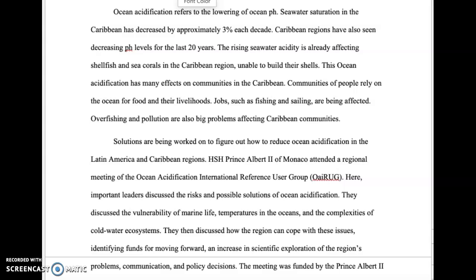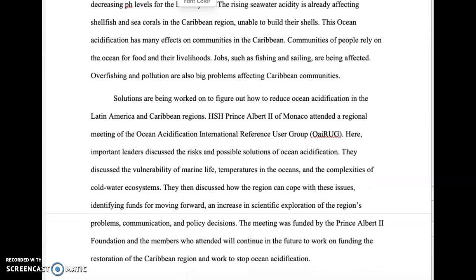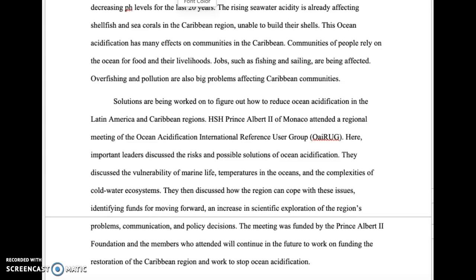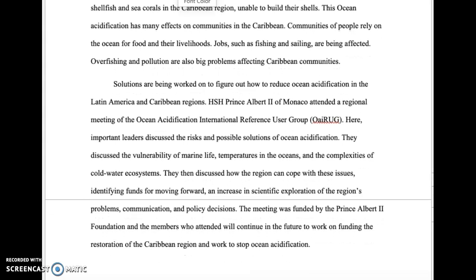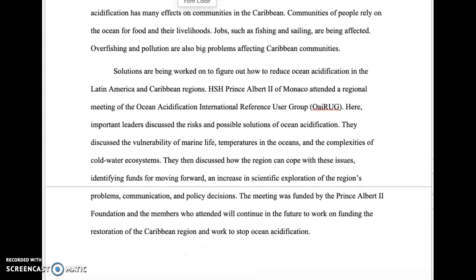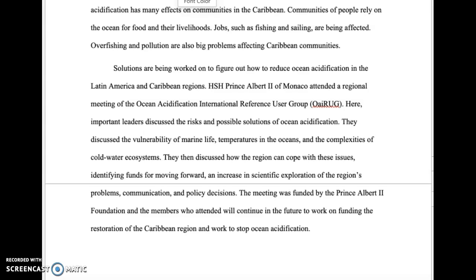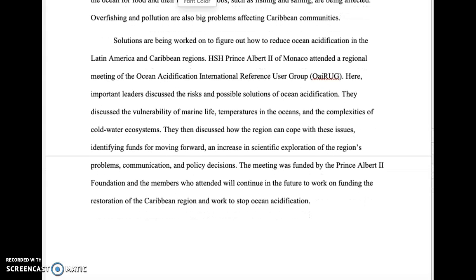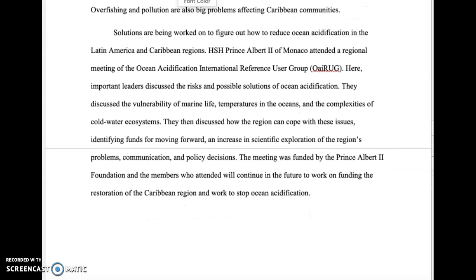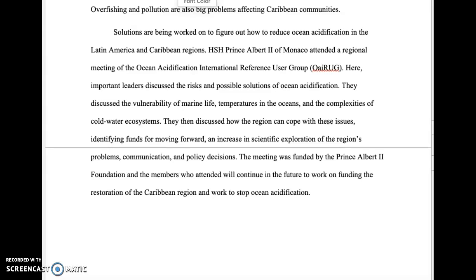Caribbean regions have also seen decreasing pH levels for the last 20 years. The rising seawater acidity is already affecting shellfish and sea corals in the Caribbean region, unable to build their shells. This ocean acidification has many effects on communities in the Caribbean. Communities of people rely on the ocean for food and their livelihoods. Jobs such as fishing and sailing are being affected. Overfishing and pollution are also big problems affecting Caribbean communities.